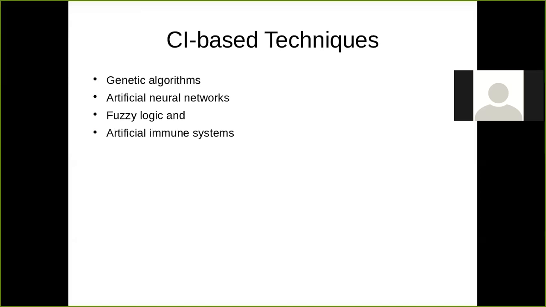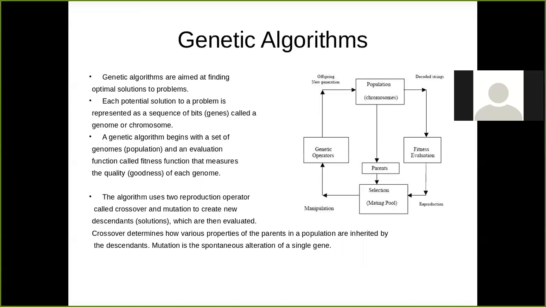Likewise, we start with the genetic algorithm, where we consider a sequence of bits. A problem is represented as a sequence of bits, and these bits are called genes, or a genome or chromosomes. Our problem is considered as a population.